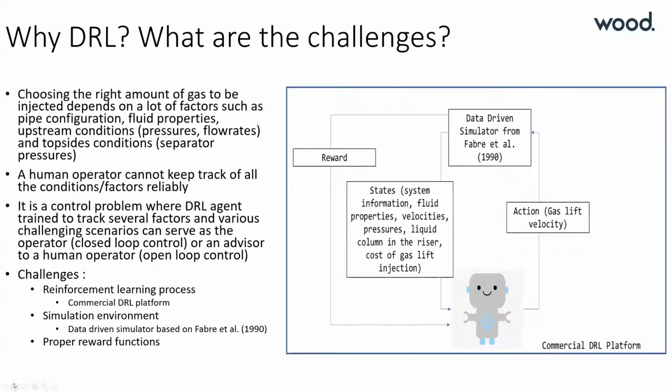Severe slugging control, therefore, is complicated. It depends on various factors such as fluid properties, system geometries, flowing conditions, etc. A human operator can only keep track of a few of these at a time. This study is a proof of concept for using deep reinforcement learning to mitigate severe slugging in either open loop or closed loop control. With DRL, however, there are some challenges.